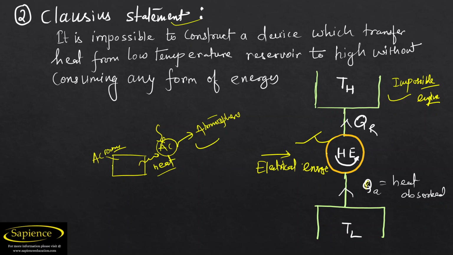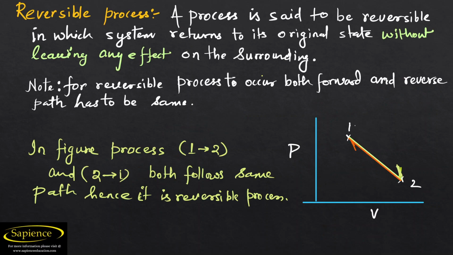I hope you have understood now. Now, let us consider what reversible as well as irreversible processes are. So, let us see what the statement actually says. A process is said to be reversible if a system returns to its original state without leaving any effect on the surroundings.